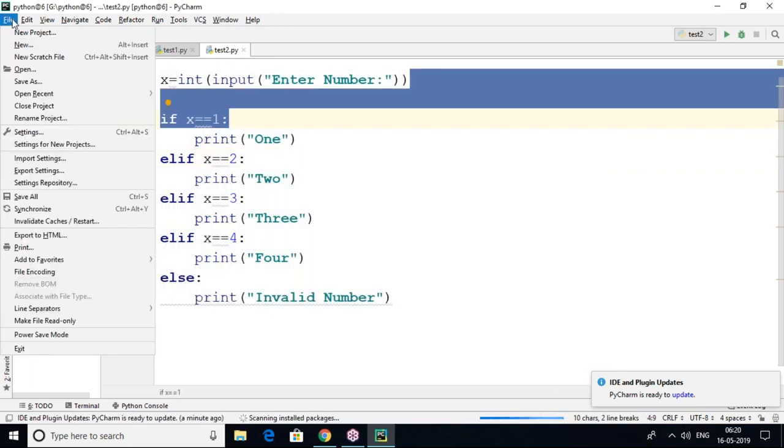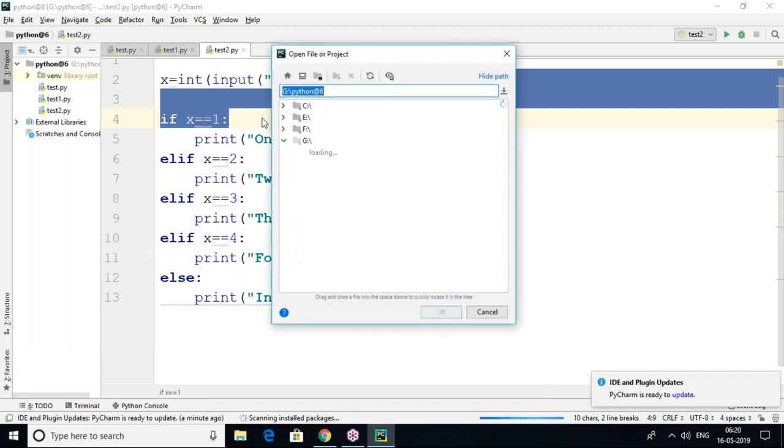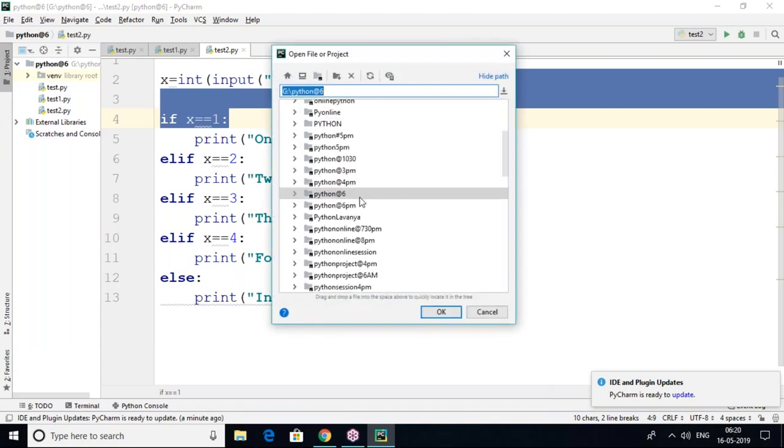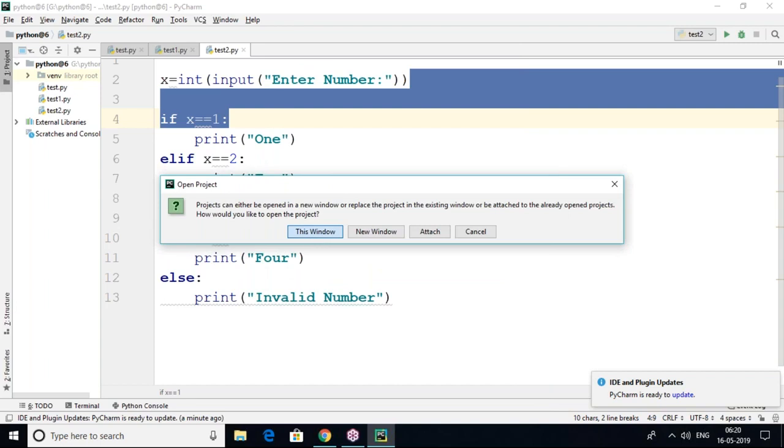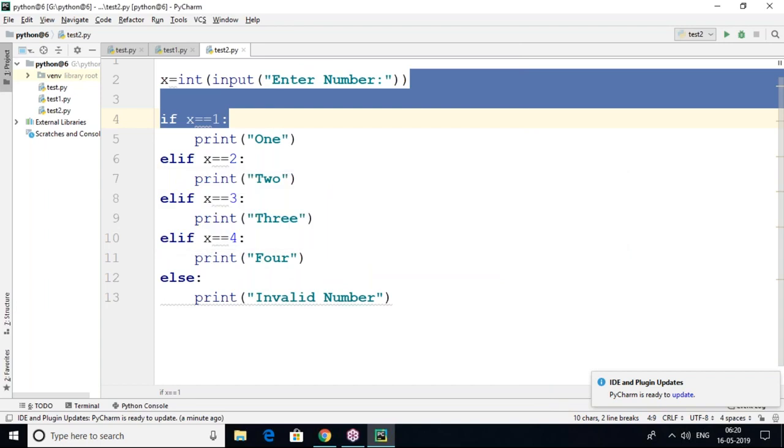First let me open our existing application. Open, and Python. Yesterday we created Python project at 6 a.m. This is my project name.